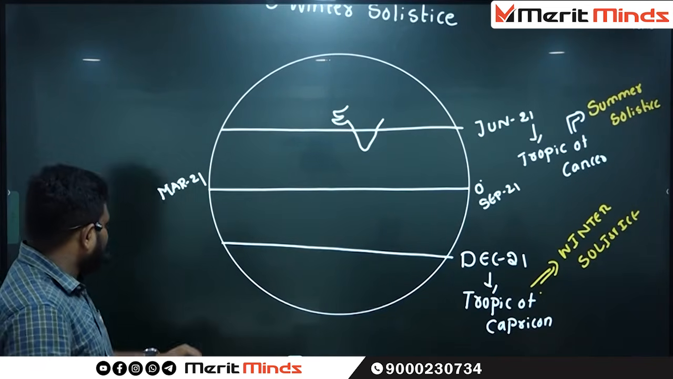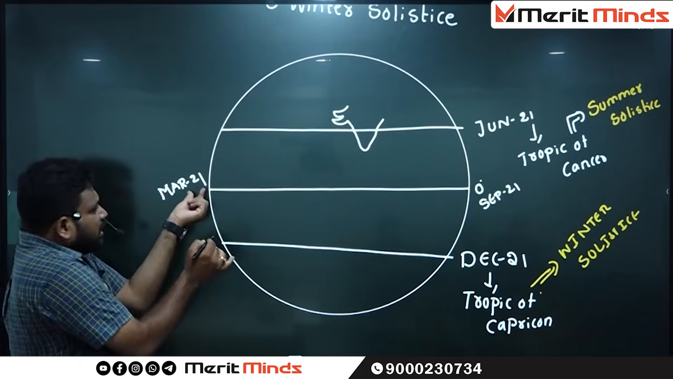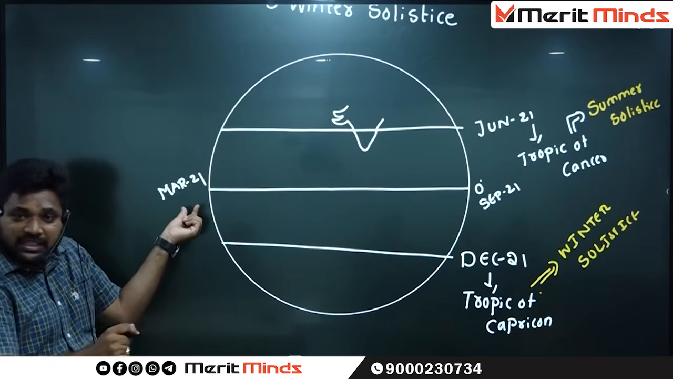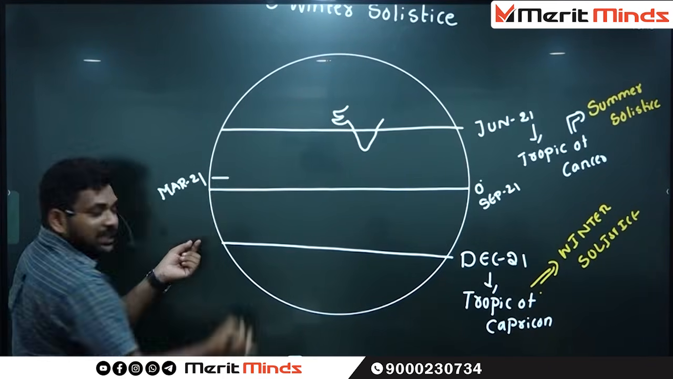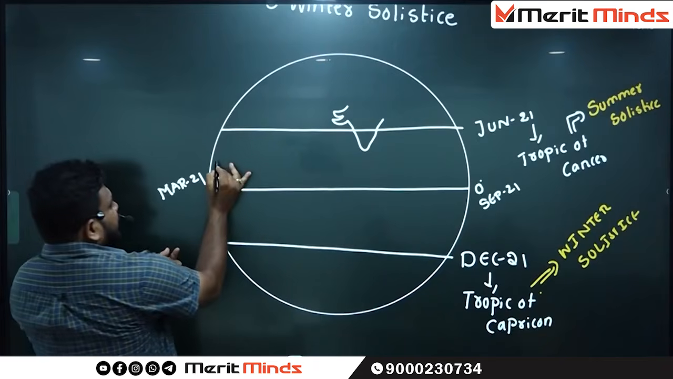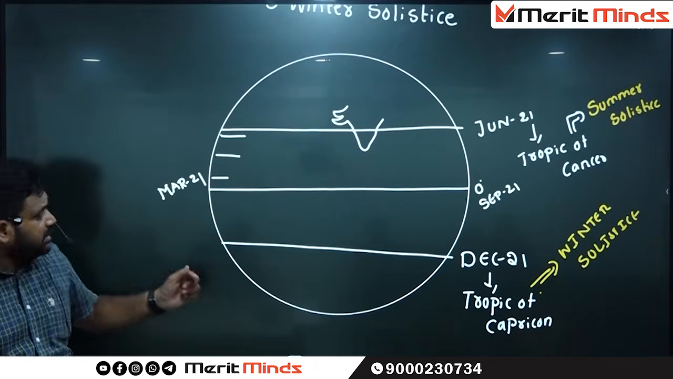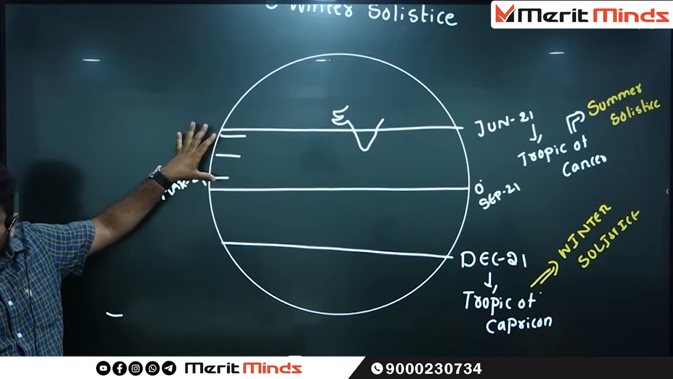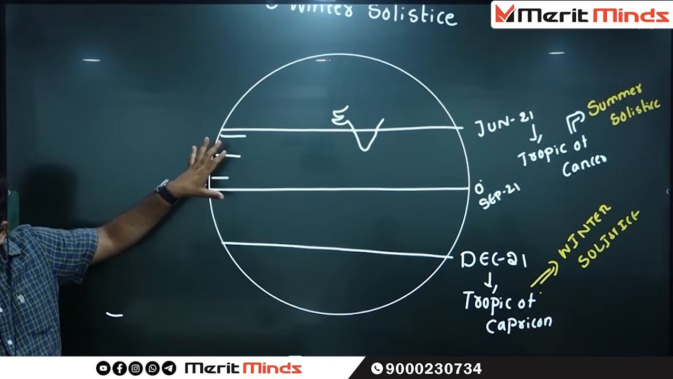Now see here, by the time of March 21st, where do the sun rays start falling? Equator. After March, it enters into April, then May, then June. It means that the sun rays are not static. The vertical fall of sun rays is not static. It keeps on changing.